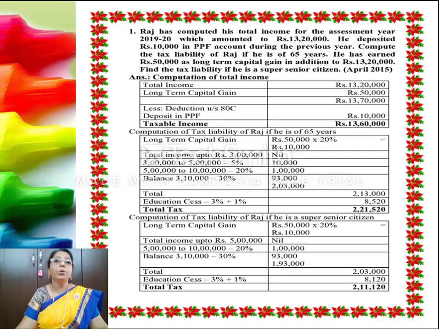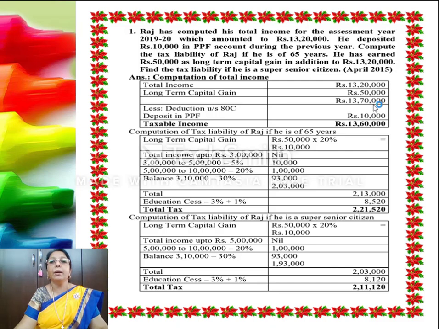And also we are supposed to be calculating his tax liability if he is a super senior citizen, that is above 80 years.